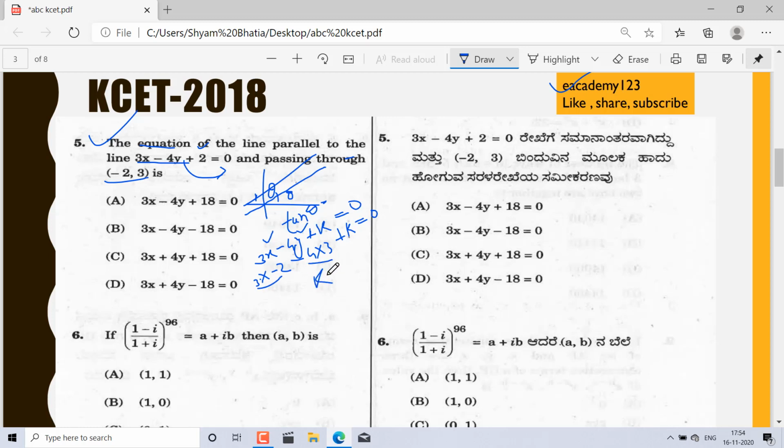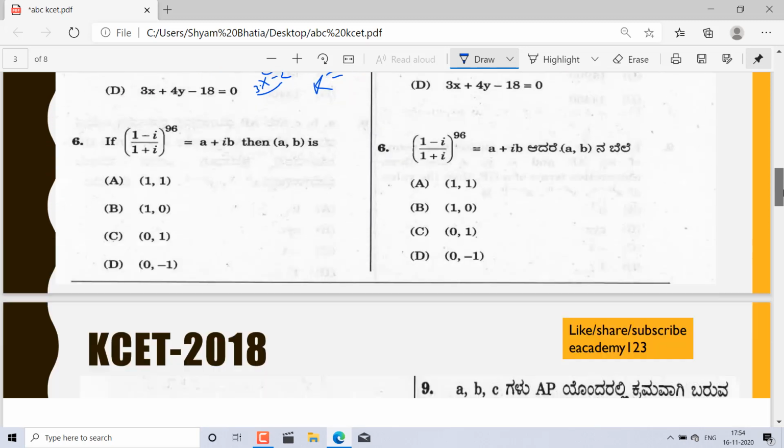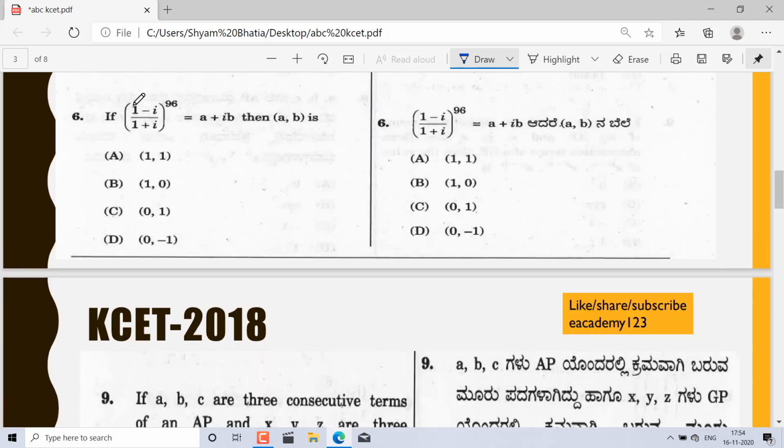So k is equal to what? When you change the side, minus 18 becomes plus 18. So the final equation I will write here is 3x minus 4y, and k I have found to be plus 18. Which option is falling? Option A is correct.